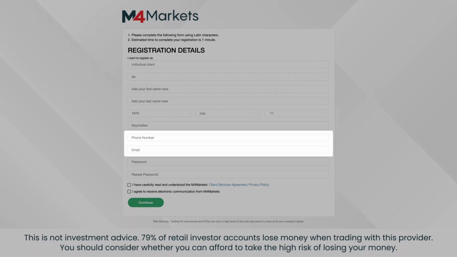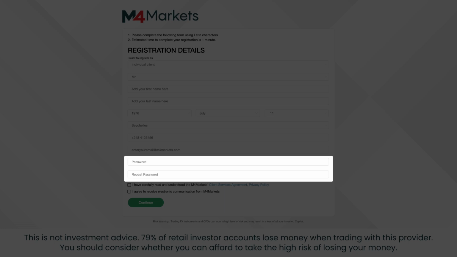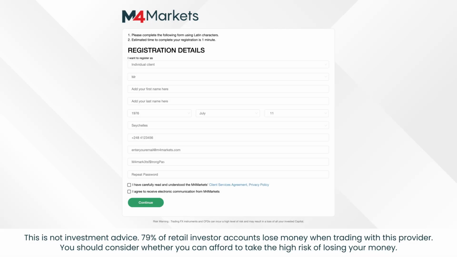The next two pieces of information we'll need are your contact details. You will need to verify your email address, therefore please make sure there are no typos. Lastly, choose a strong password. It should be a minimum of 8 characters and contain a combination of Latin characters and numbers.